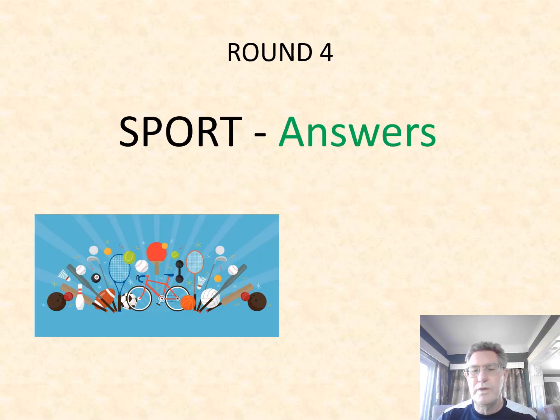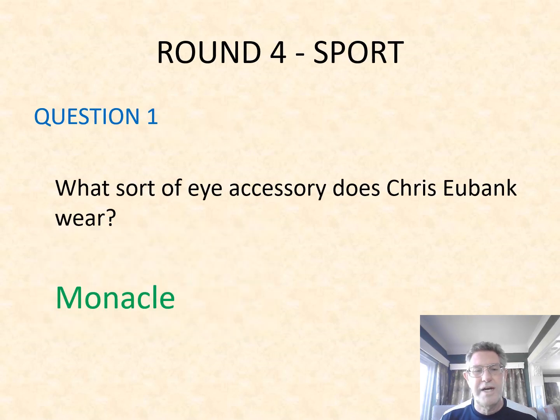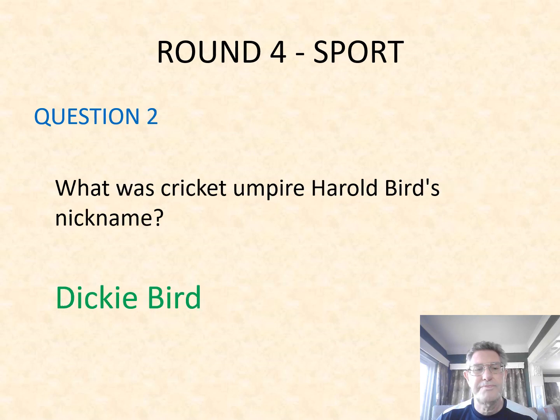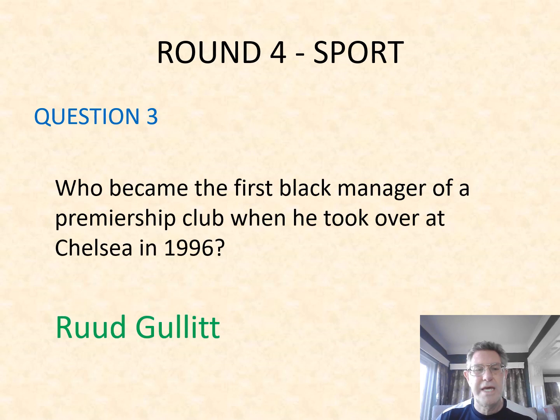On to round 4, our sport round. Question number 1. What sort of eye accessory does Chris Eubank wear? He wears a monocle. Number 2. What was cricket umpire Harold Bird's nickname? He was known as Dickie Bird. Number 3. Who became the first black manager of a Premiership club when he took over at Chelsea in 1996? It was Ruud Gullit.